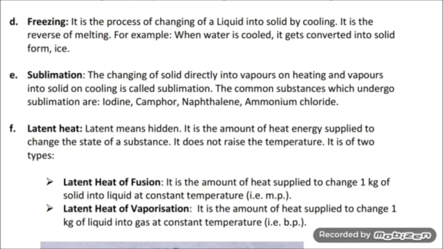Now the second term is latent heat of vaporization. What is it? It is the amount of heat supplied to change 1 kilogram of liquid into gas at constant temperature, that is, its boiling point.